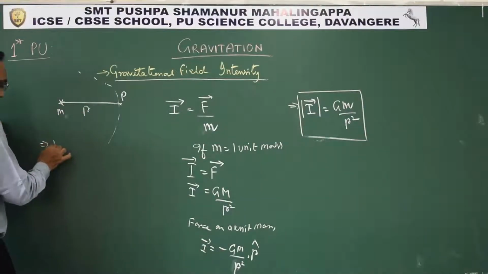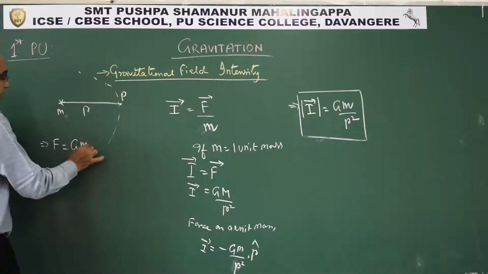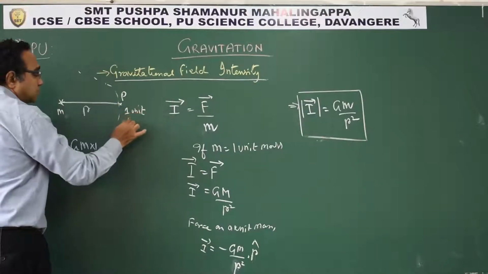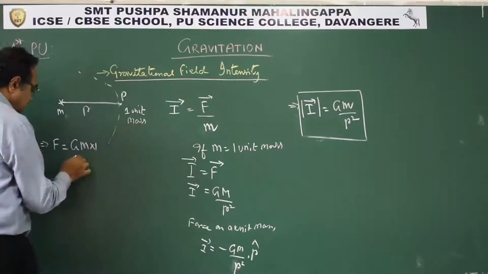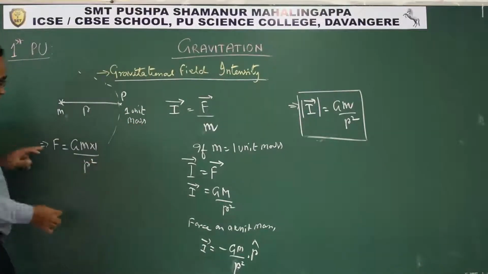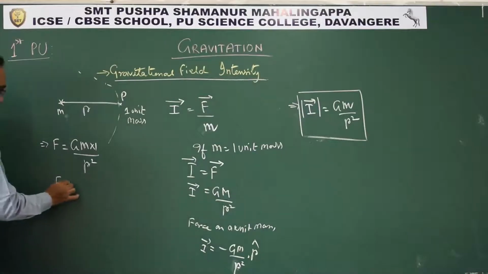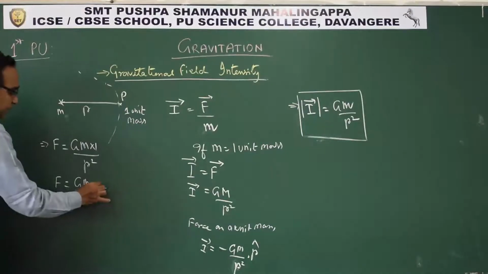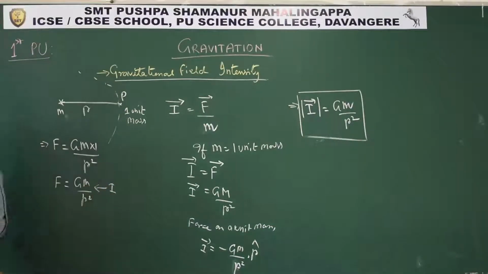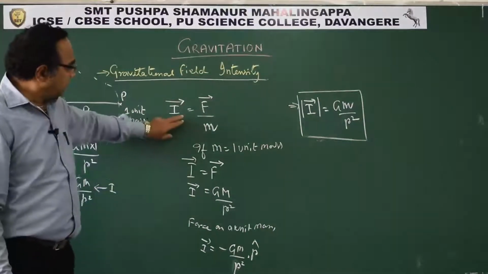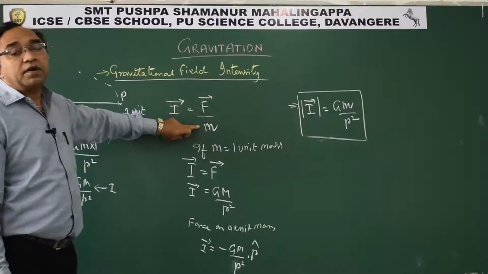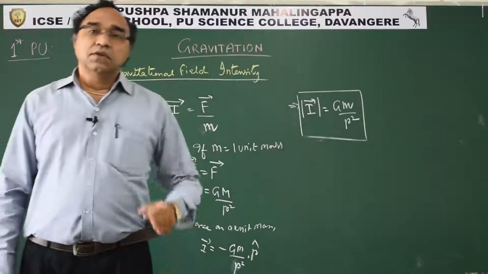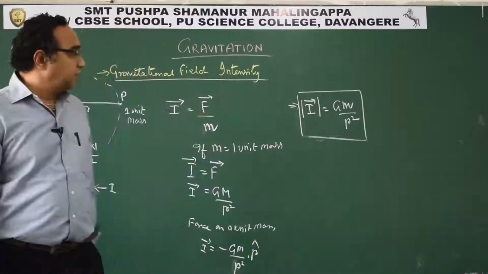So F is equal to GM into 1, where I place 1 unit mass, upon r square. This is what we get as force. So this F is GM by r square, which is nothing but the intensity. Intensity is nothing but force per unit mass. That is exactly how we numerically define intensity.